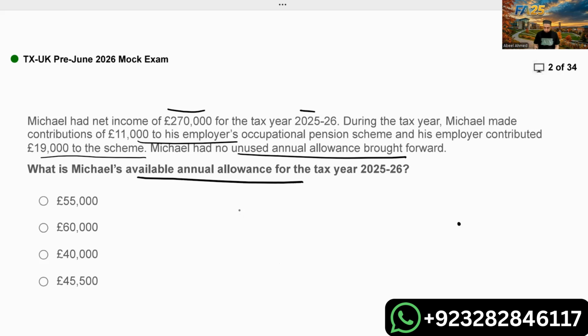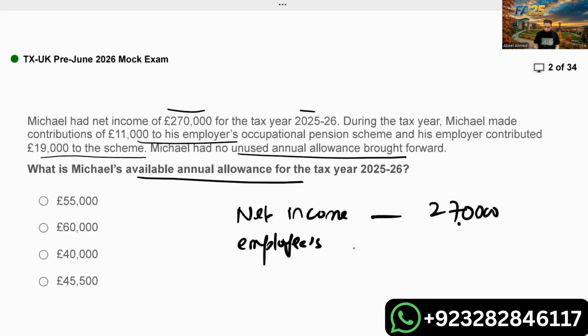So we need to first calculate adjusted income. Net income, they have given us 2,70,000. Michael has contributed 11,000, so simply add the employee's contribution to the occupational pension plan, which is 11,000. You will also have to add the employer's contribution to the occupational pension plan, which is 19,000.